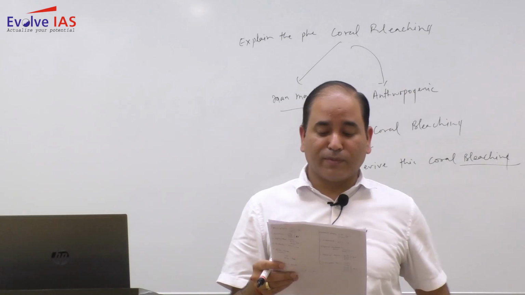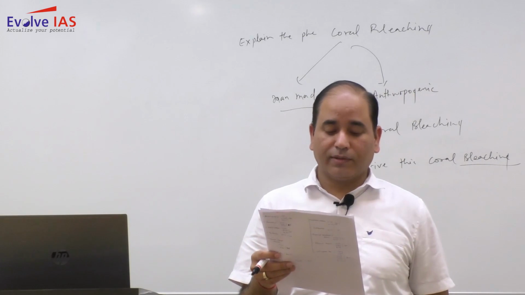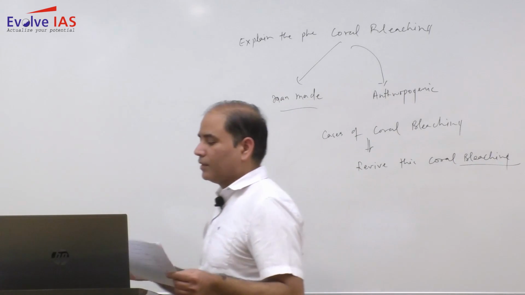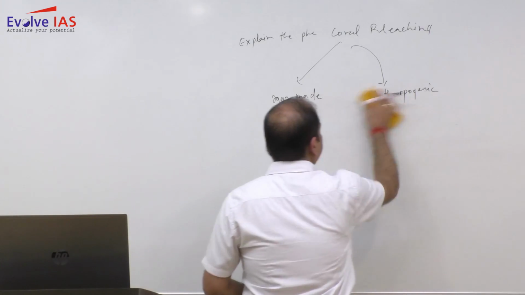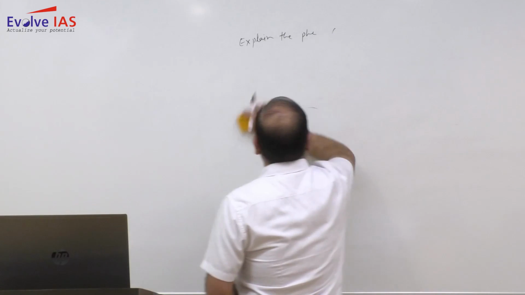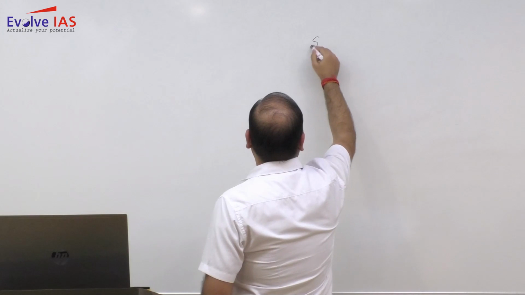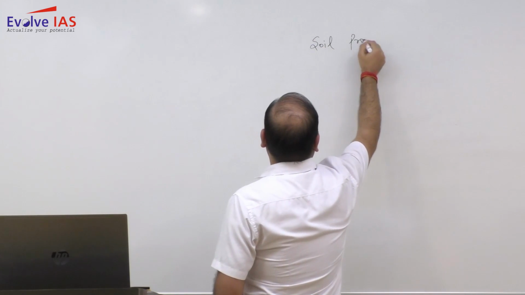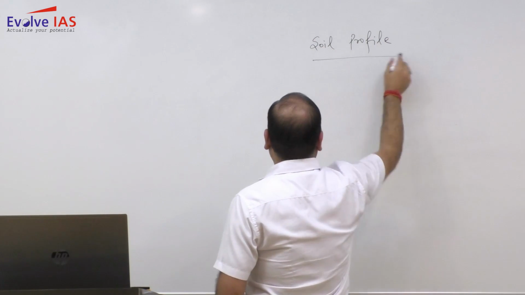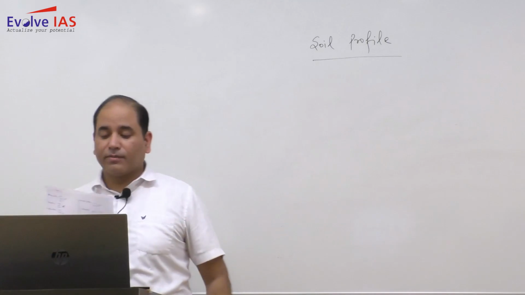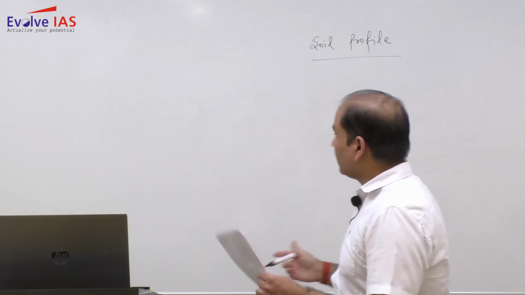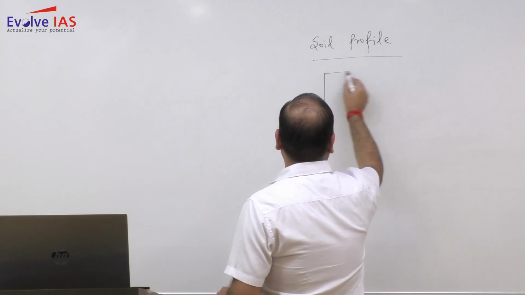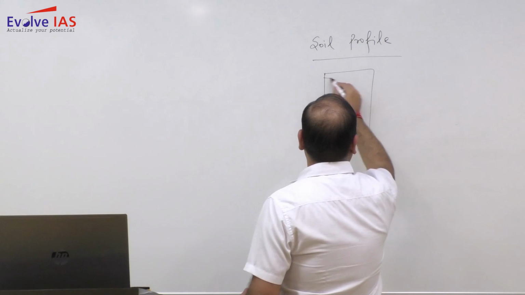This is from the biogeography chapter, and again it is a static question, purely static, from the topic of your syllabus, that is the soil profile. So you simply need to write about the different soil horizons.